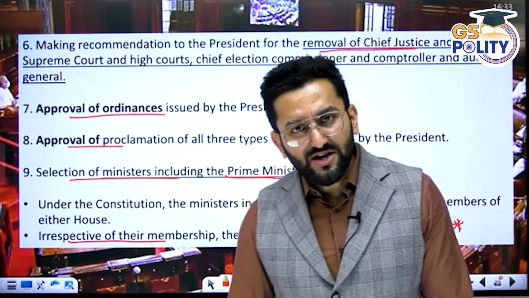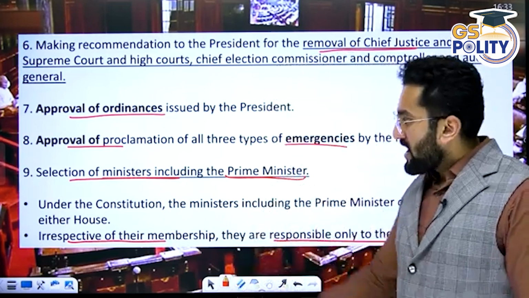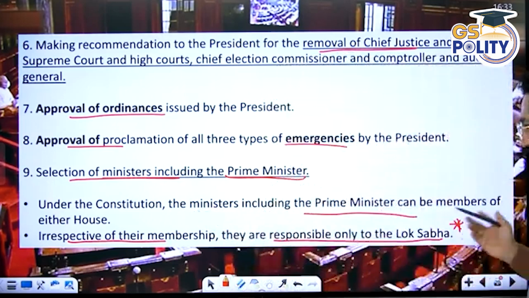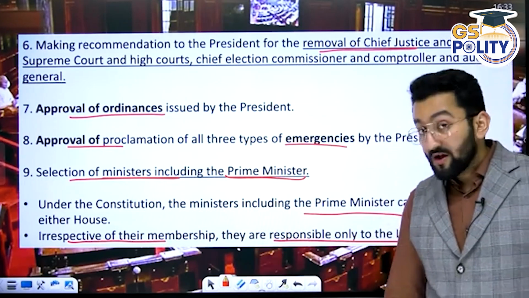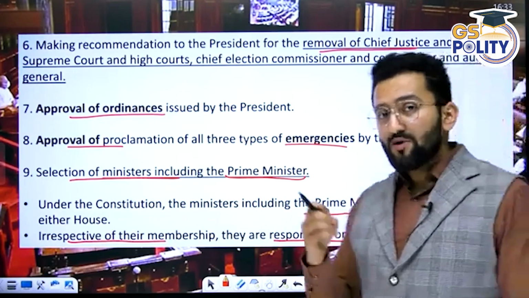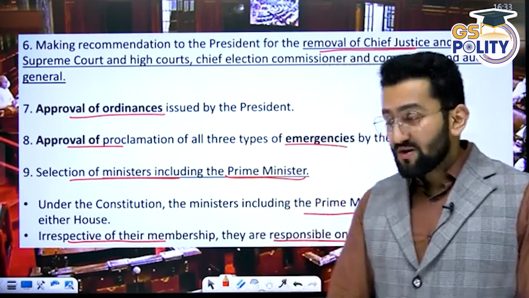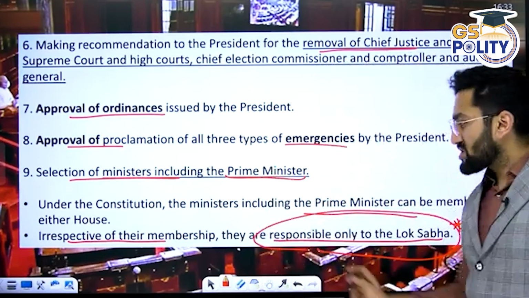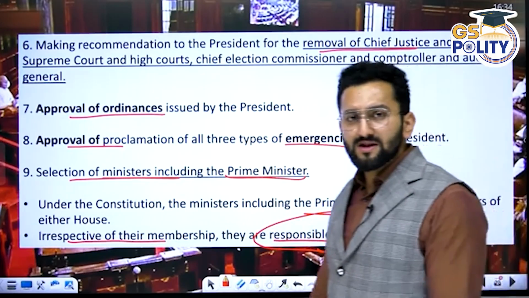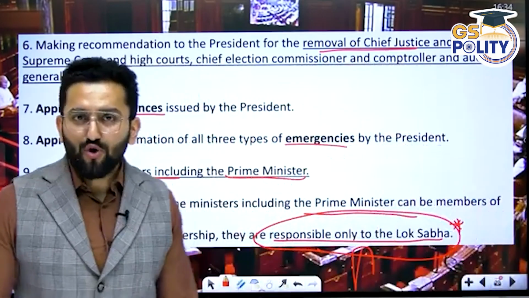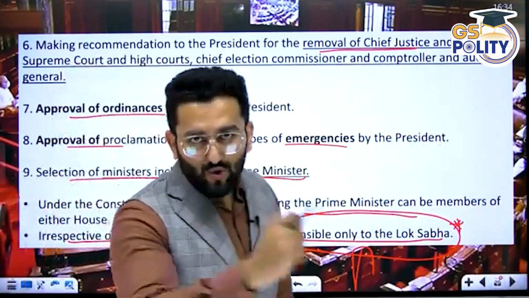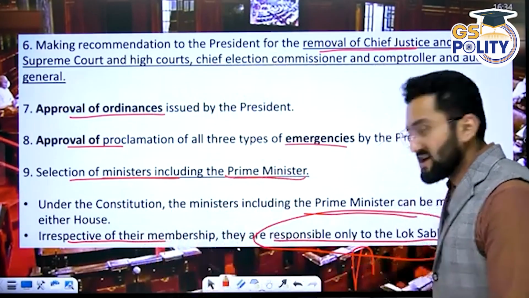For example, Manmohan Singh ji was a member of Rajya Sabha. Under the constitution, ministers, including the Prime Minister, can be a member of any house. But please remember, whether you are a member of Rajya Sabha or Lok Sabha, if you are a minister, you are responsible to Lok Sabha only. When I say only, it means your position is secure till the point you have majority support in Lok Sabha. That is why I am using the word only. Clear?